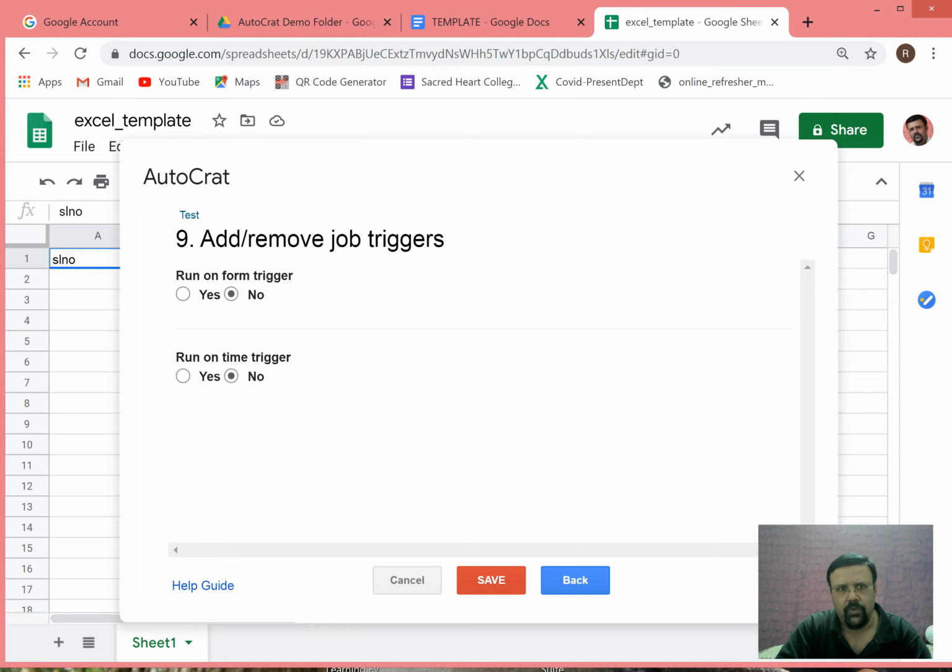Then run on form trigger. If you put yes, it means that when there is a new entry in the Excel sheet, it will automatically generate the certificate. So it's better you put off. So no and no on the other sides. But if you want auto generation in your absence also, you can put yes. So automatically whatever entry comes in this Excel sheet, the certificate will be provided.